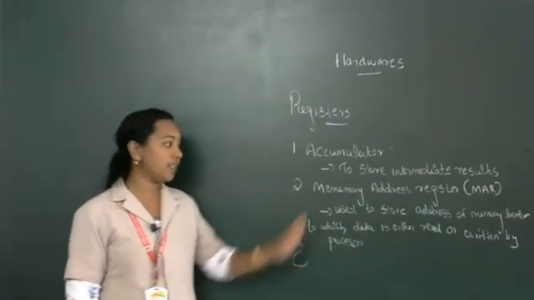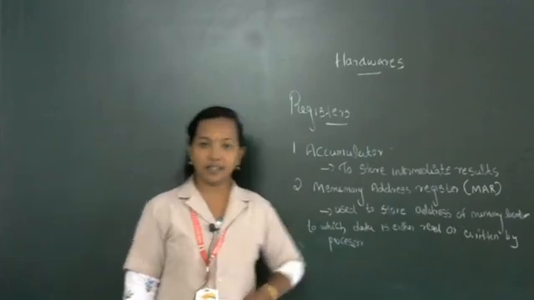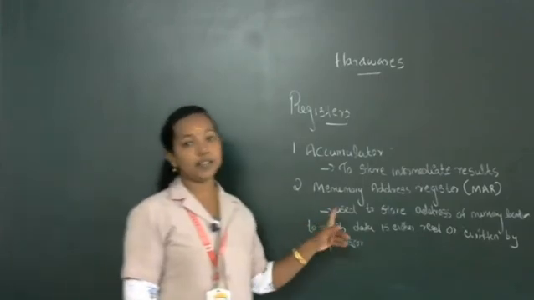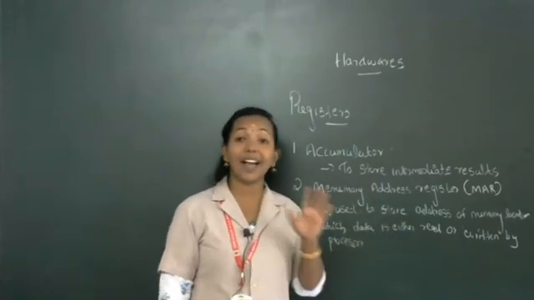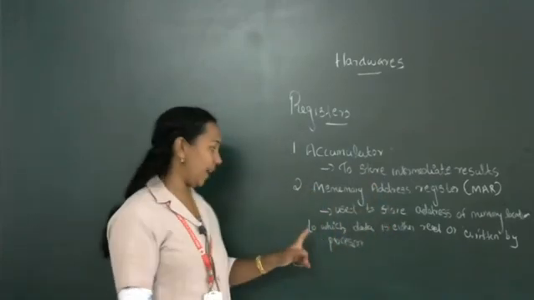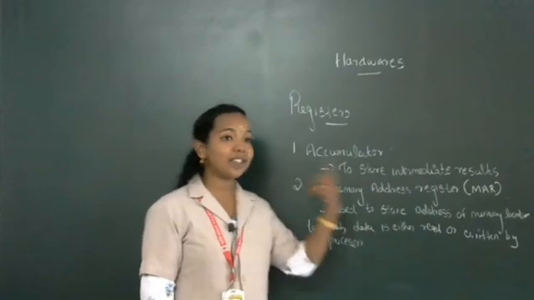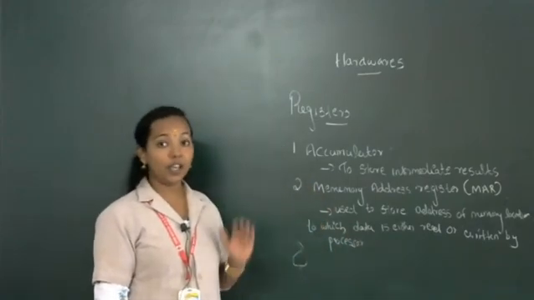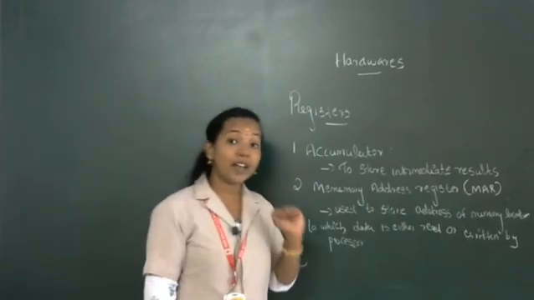That is known as the memory address register. The memory address register is used to store the address of the memory location to which data is to be read or written by the processor.